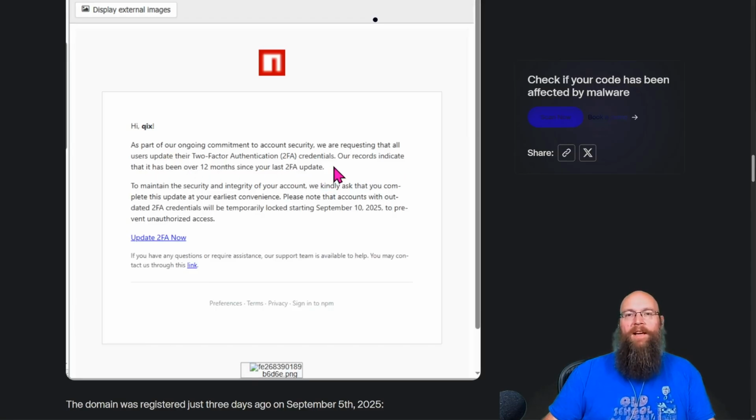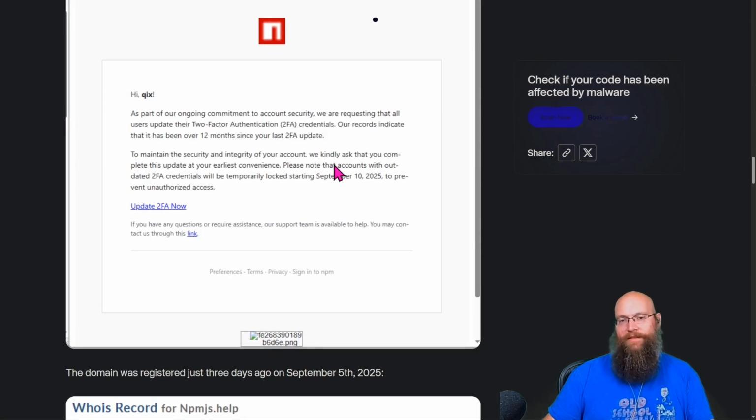One big red flag is, unless you're using an insecure 2FA method like maybe SMS text messages, nobody's going to force you to update your 2FA. If you've got a TOTP, you're good. If you've got a passkey, you're good. There's no reason to have this. Or if you've got a push notification app like GitHub, nobody's going to care. They've already got a 2FA system in place. It's one of those if it ain't broke, don't fix it kind of situations.